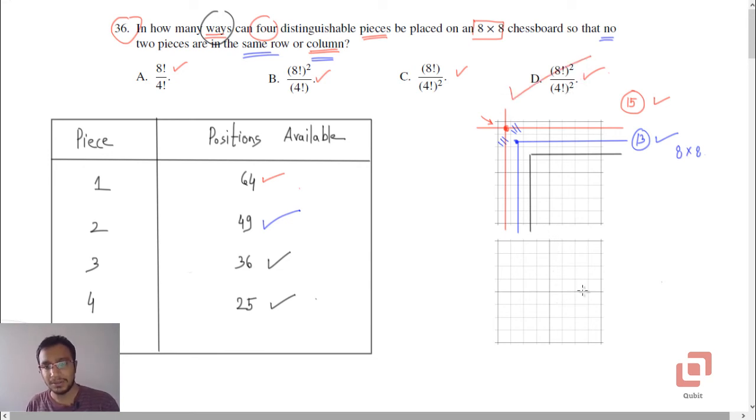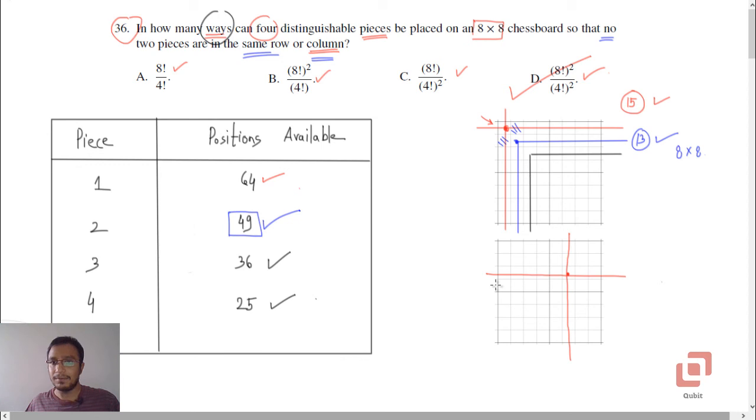A pretty simple question. You can try any other position as well. For example, if you put the first piece here, at A3 6, then this entire row and this entire column will get blocked. Although this will split the chessboard into 4 rectangles, the number of positions available for the second piece will still be 49. You can count it, and hence it really doesn't matter where you place your first piece. The number of ways will always be the same, that is the square of 8P4, whatever that value is.